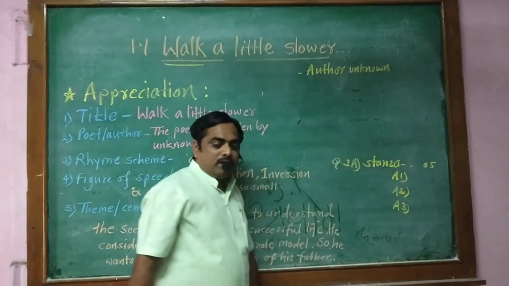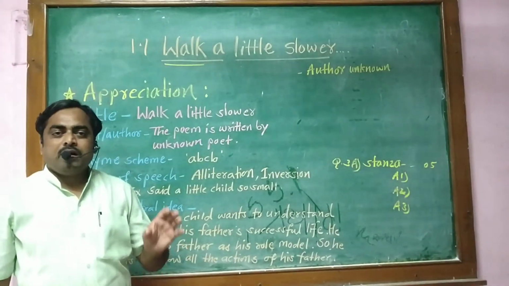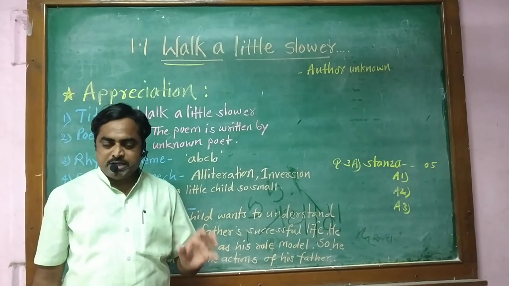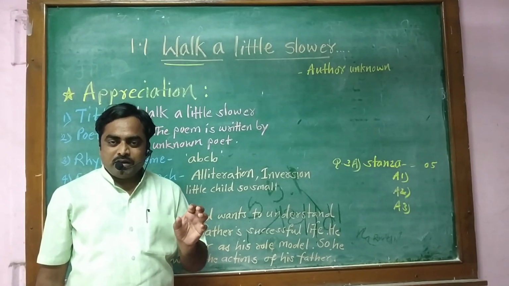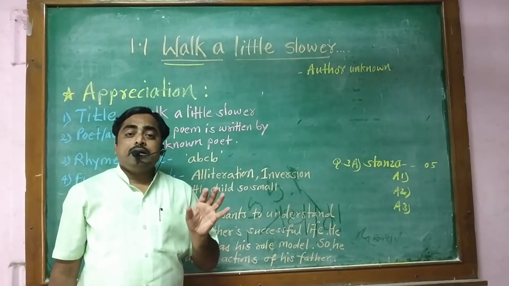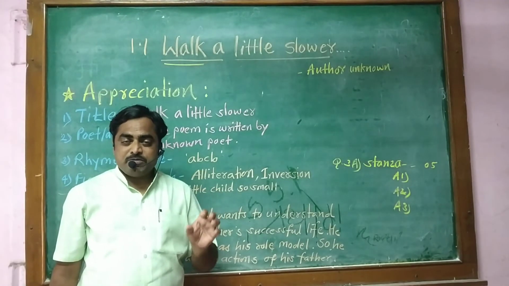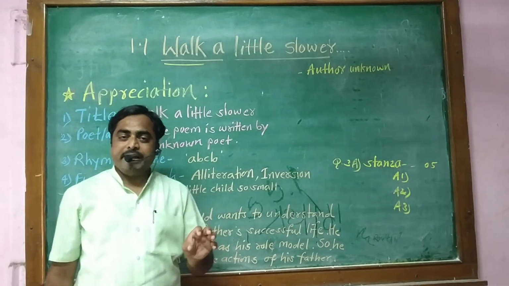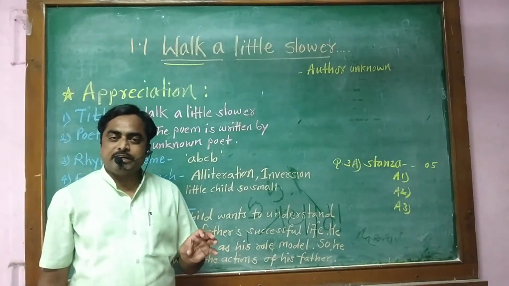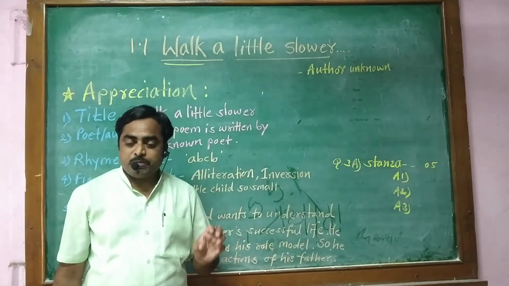Then we will discuss appreciation of the poem. I have already told you that we have to learn each and every poem for 10 marks. It will be asked for comprehension for 5 marks, or it will be asked as appreciation of the poem.